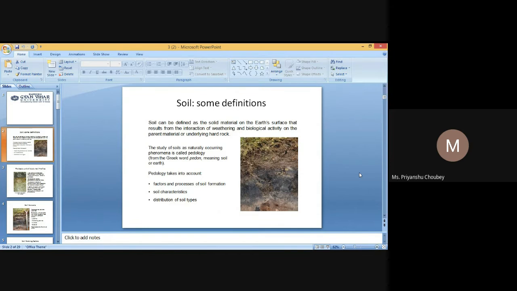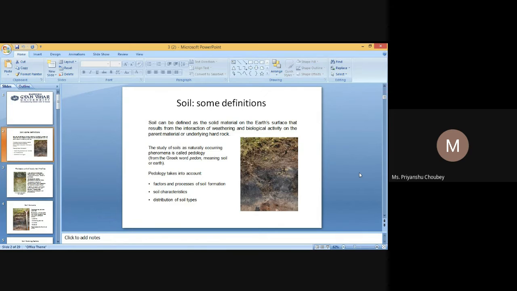In the picture, topsoil is the upper or A horizon, subsoil is the middle or B horizon, and last, parent material is the lower or C horizon. This diagram shows a simplified soil horizon. The horizons may be further subdivided. For example, in this soil profile, the A horizon has been divided into four further pedological horizons.